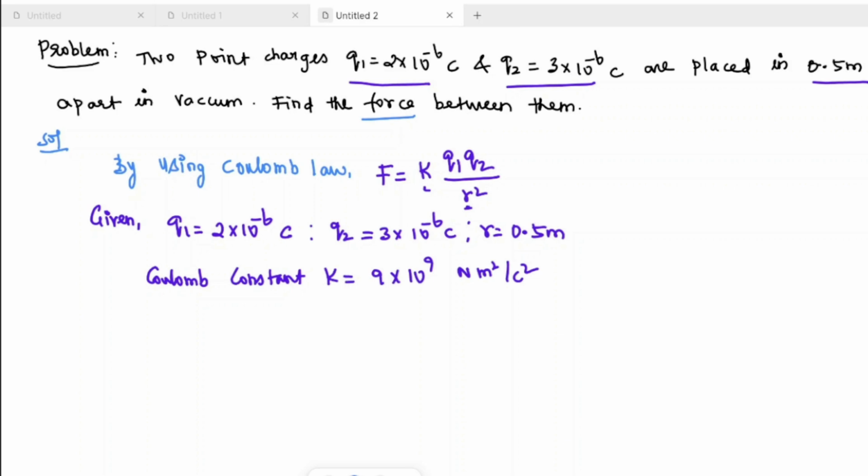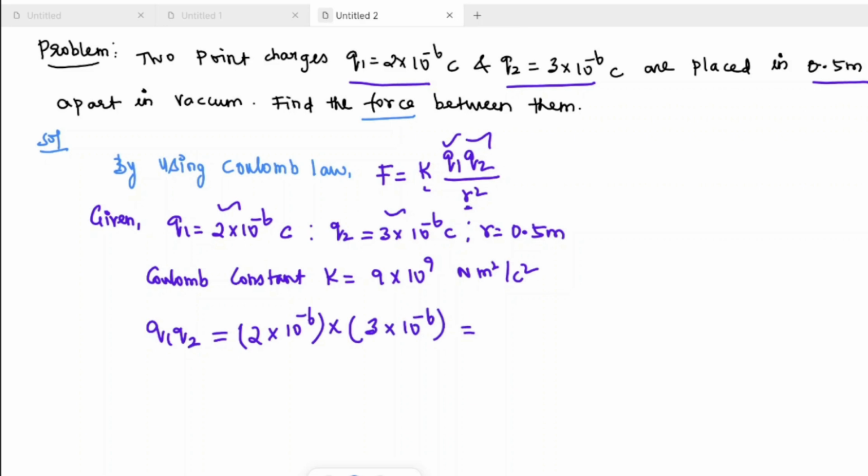So we have to write everything according to the formula. First we multiply the charges Q1 and Q2: 2 into 10 power minus 6 into 3 into 10 power minus 6.